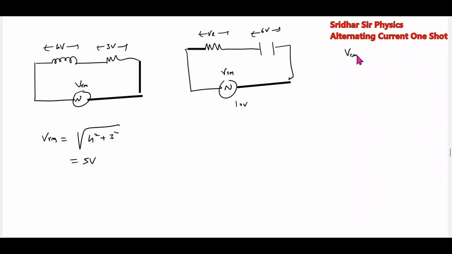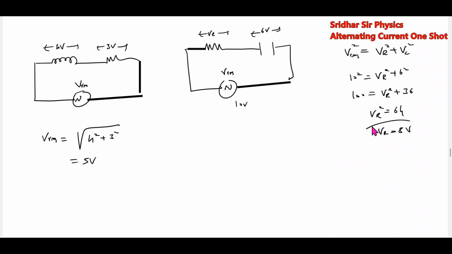VRMS square equal to VR square plus VC square. 10 square equals VR square plus 6 square. 100. It is not something like 8 plus 6, 14. No. 10 volt, 10 square equal to VR square plus 6 square. Vector sum of voltages is what you should do.